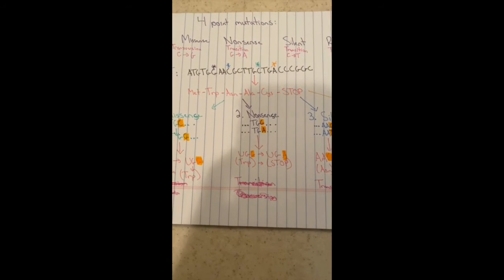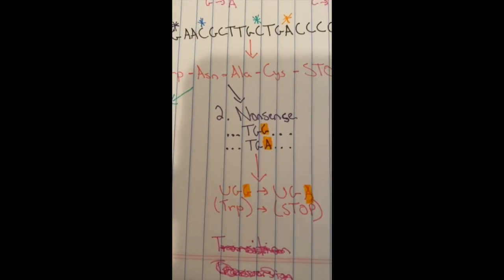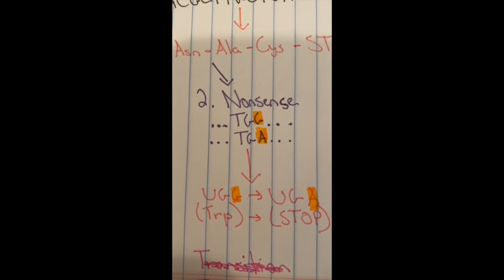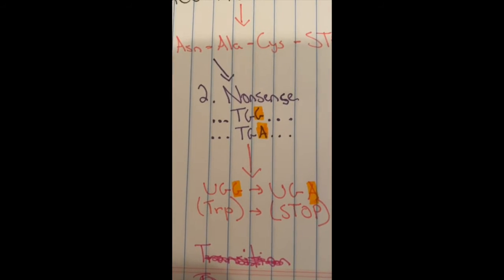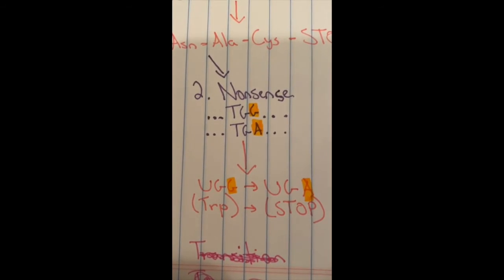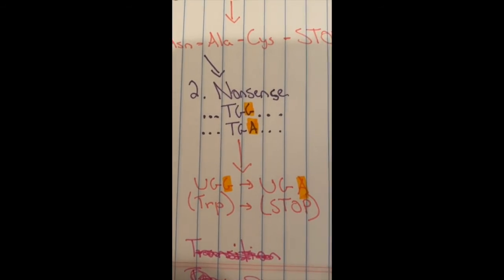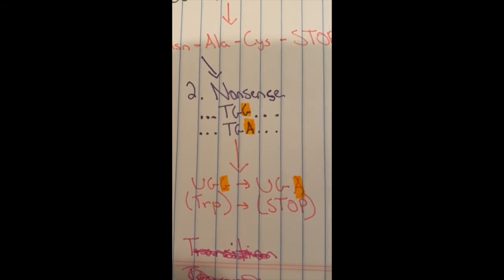The second kind of mutation is nonsense, which is when the codon turns into a stop codon, which shortens the amino acid chain. For example, when changing the DNA sequence here, placing an adenine instead of the guanine, we can see that the original tryptophan amino acid actually now codes for UGA, one of the three stop codons. The changing of the guanine to adenine is a purine-to-purine switch, also called a transition. This is the result because of this mutation.